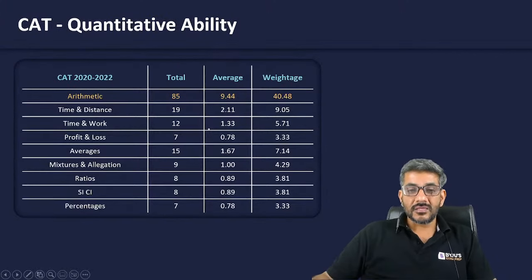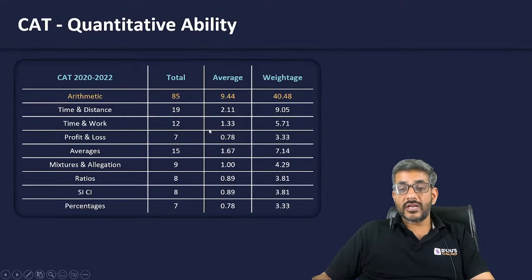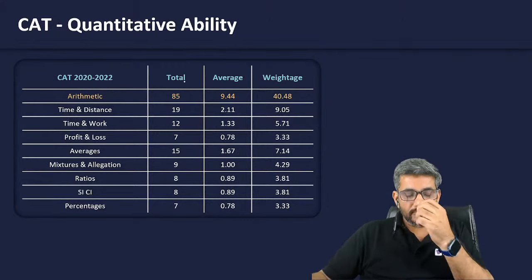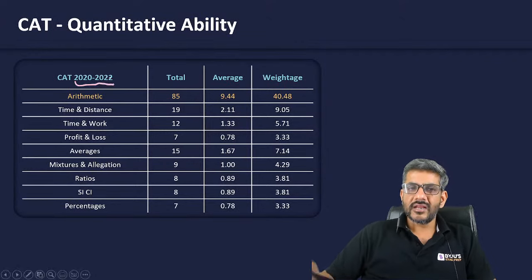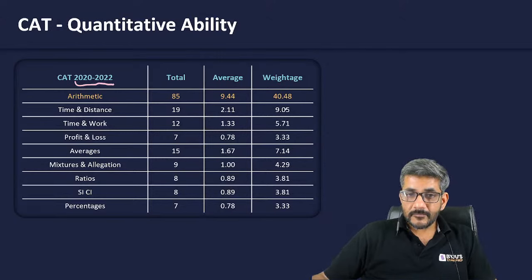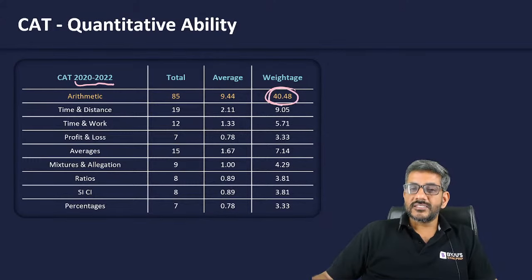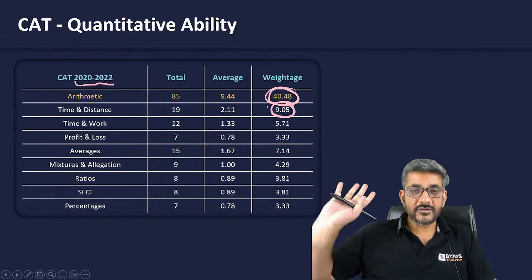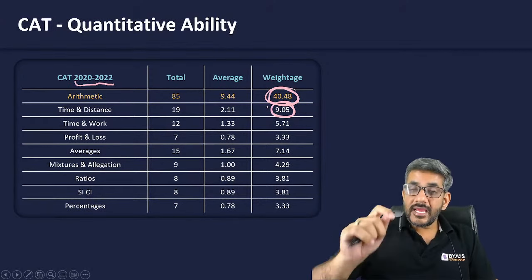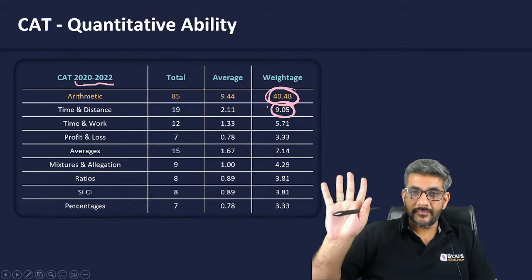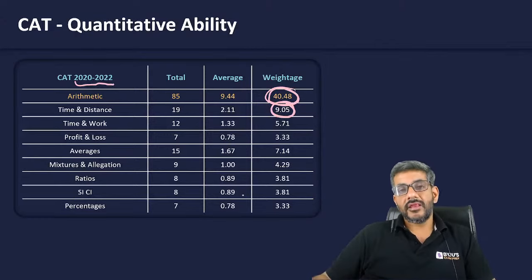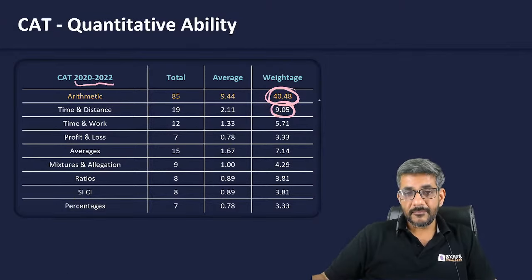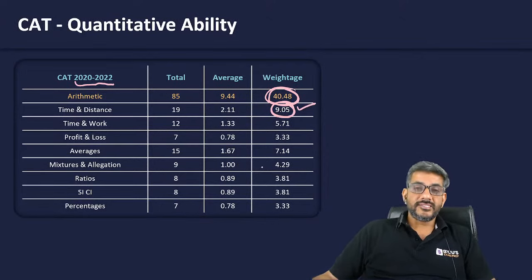But even in that arithmetic, what are the most important areas? Let's have a look at those. Here I'm talking about the last 3 years of CAT, which means 9 slots of CAT. In those 9 slots of CAT, 40% of the questions have been from arithmetic, and out of that 9% of the total QA, not 9% of arithmetic, 9% of the total QA has been from time, speed and distance. That's a big number, guys, right? 9% of total QA is time, speed and distance.